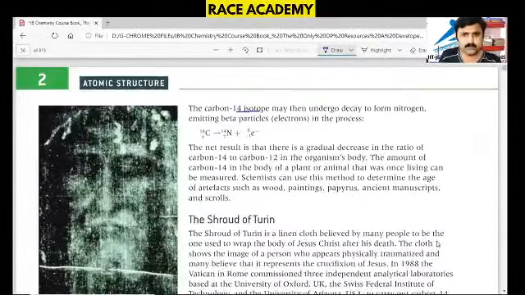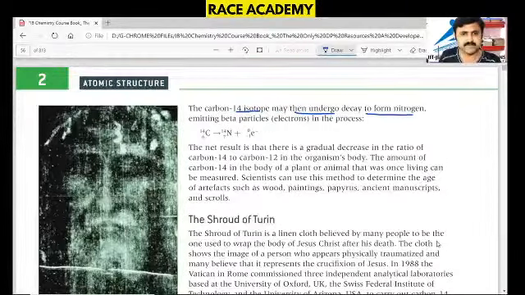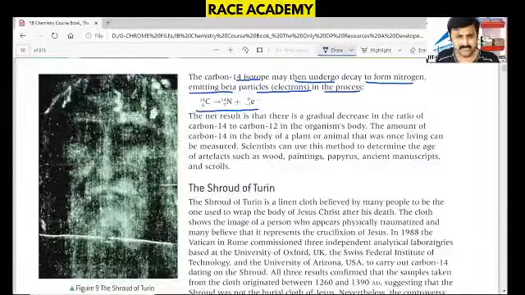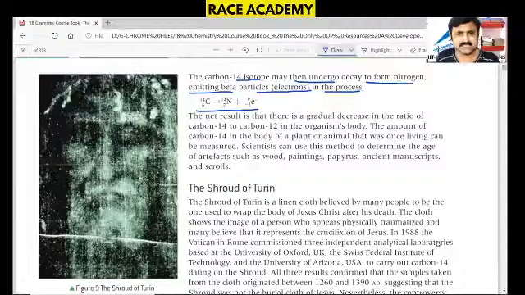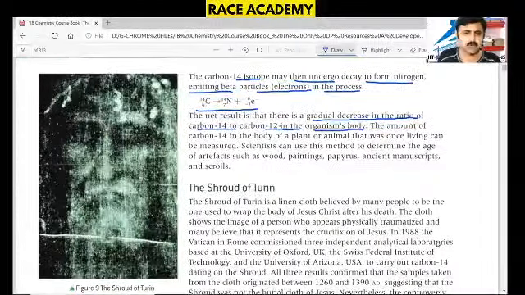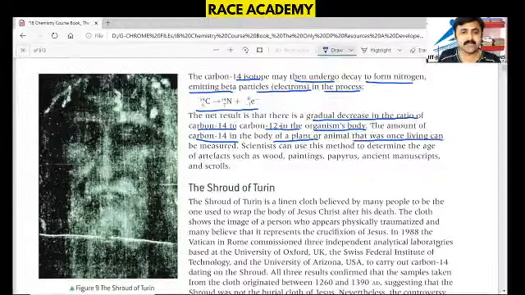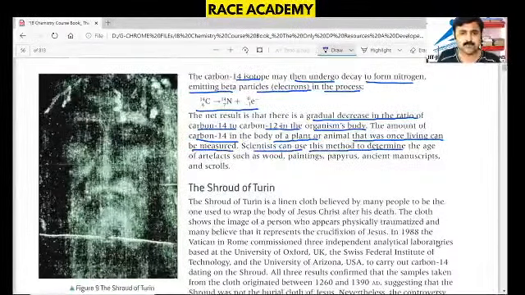The carbon-14 isotope may then undergo decay to form nitrogen, emitting beta particles in the process. Here, carbon-14 gives nitrogen-14 and one beta particle. So the net result is a gradual decrease in the ratio of carbon-14 to carbon-12 in the organism's body. The amount of carbon-14 in the body of a plant or animal that was once living can be measured. Scientists can use this method to determine the age of artifacts such as wood, paintings, papyrus, ancient manuscripts and scrolls.